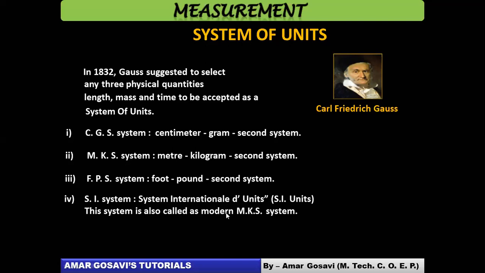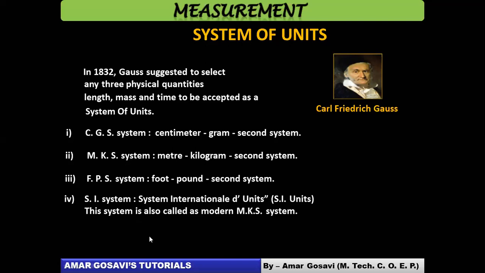You also call this system the modern MKS system, which means the MKS system was modified. In the MKS system, you only had three fundamental quantities: meter (length), mass, and time. Whereas in the SI system, how many fundamental quantities do we have? We studied it yesterday: 7 fundamental quantities plus 2 supplementary quantities. The remaining quantities are categorized under derived quantities.